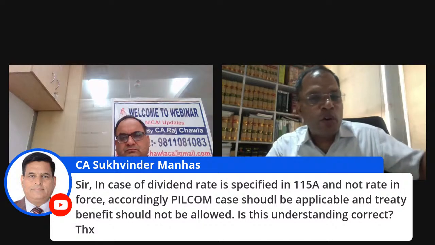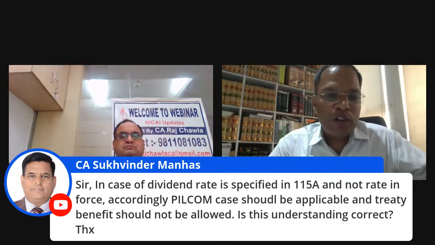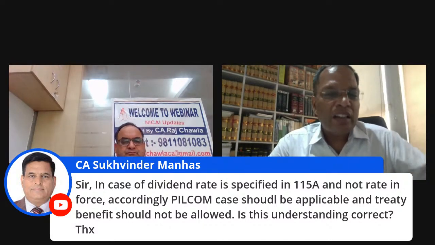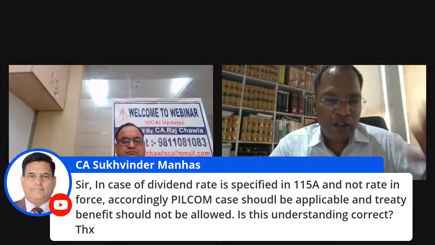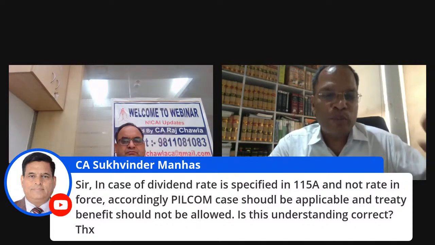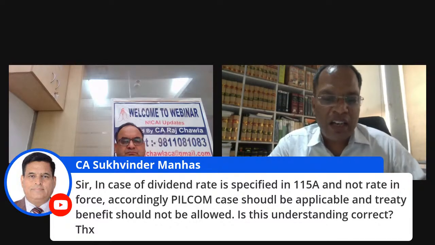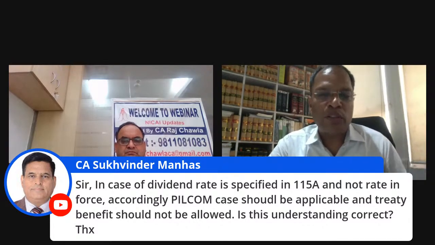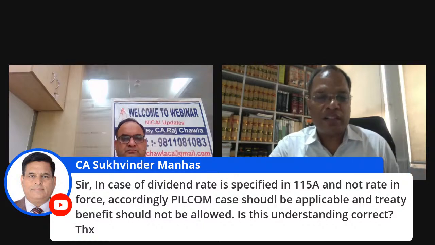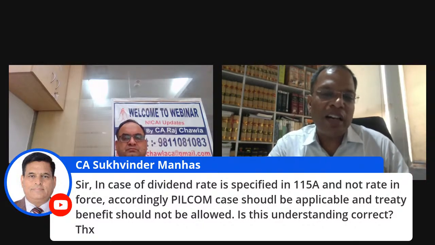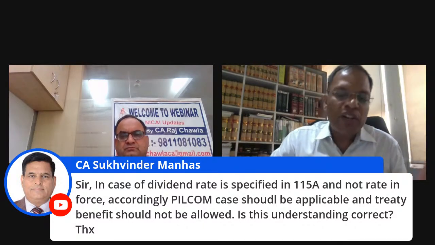However, when we follow 194E, which was for the purpose of 115BBA, there was no mention of the rate in force, and therefore the DTA benefit was not applicable. In that case, the Supreme Court said that if the non-resident wants the benefit of the DTA, saying that no income is taxable to that extent, let them file the income tax return and claim the refund of that part. So both are totally different.